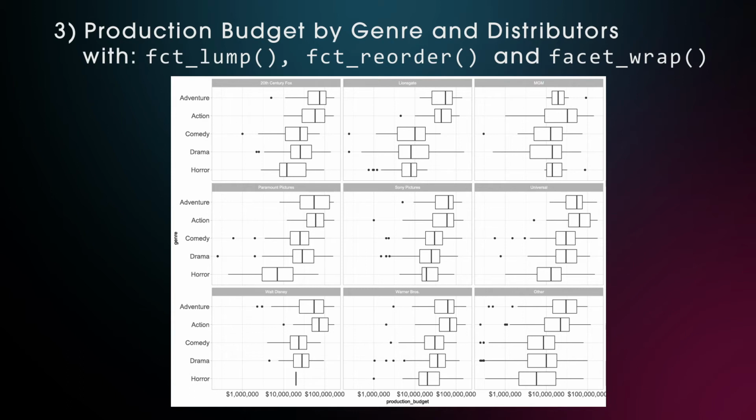Here we can combine the 2 graphs we had before, where we first split by genre and then had box plots for the top 10 distributors. Now I lumped the 8 plus others together, giving us a nice 3x3 matrix, and within each distributor window we get the production budget as box plots for 5 different genres.